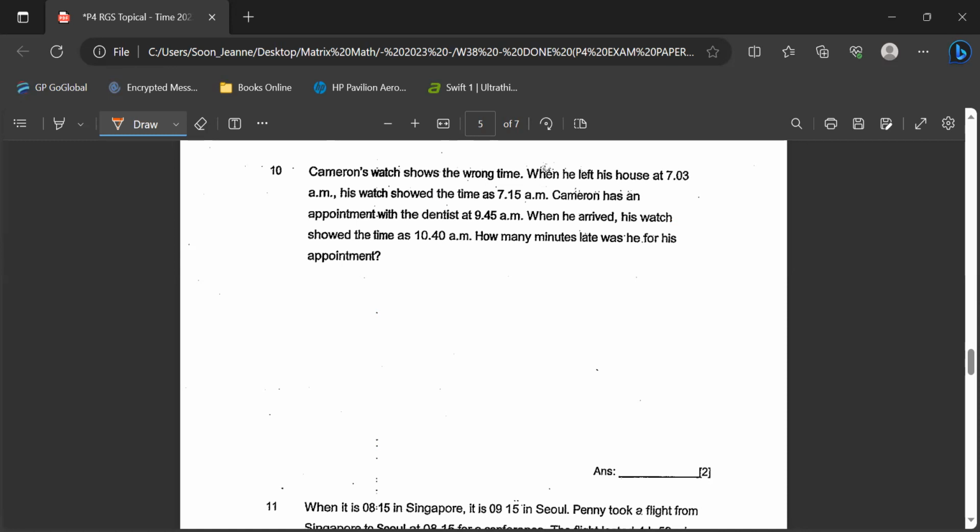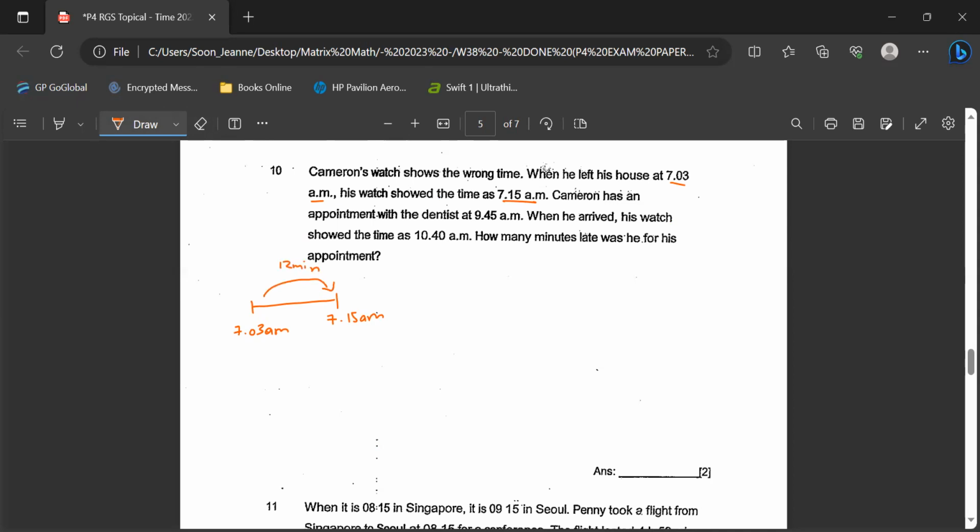So you ask yourself, when he left his house at 7:03 a.m., the watch showed 7:15, which means that the timing is actually a few minutes faster. So let's calculate from 7:03 a.m. to 7:15 a.m. It's actually a difference of 12 minutes.